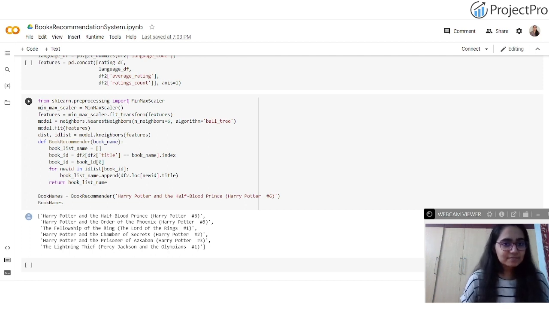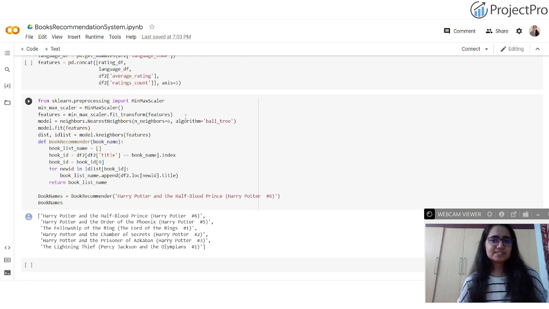Once that is done, I'll be delving into this. For the pre-processing, you're importing MinMaxScaler. MinMaxScaler is basically to scale your input data. It's a part of the pre-processing step where you are scaling your input data within a particular range, with a minimum value and a maximum value, and it is 0,1. That is going to be done here. Then for the features, you're making use of the fit transform method here, basically to train your model and also to transform the features of your data into